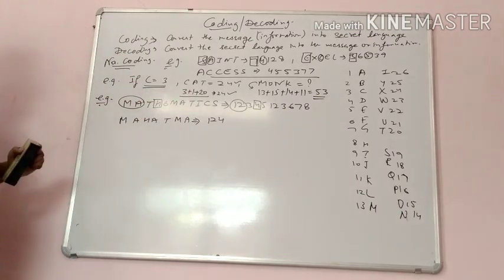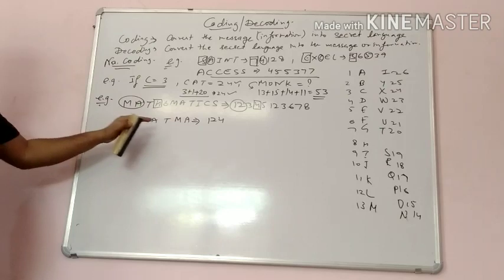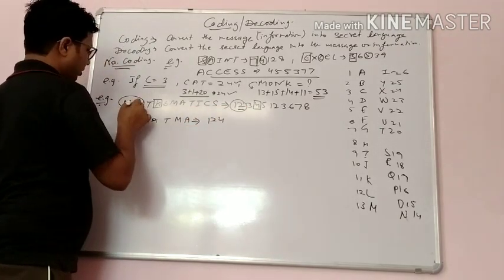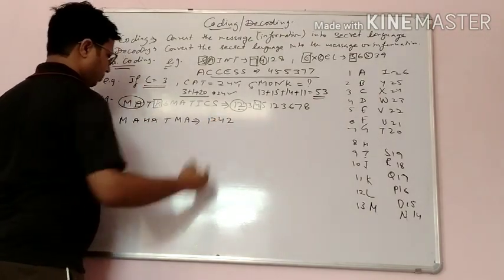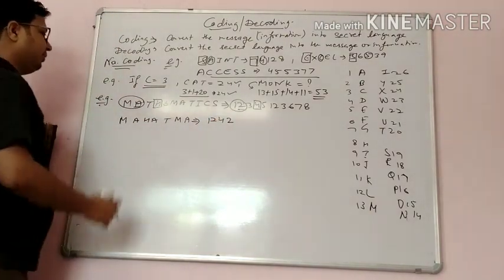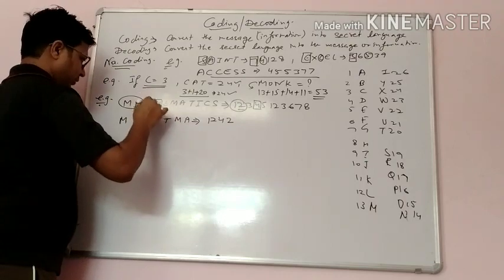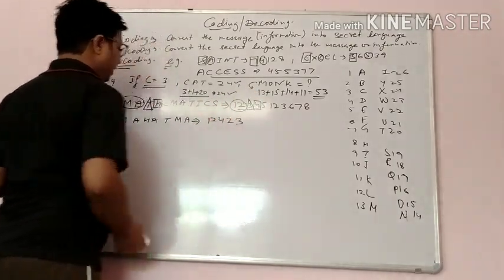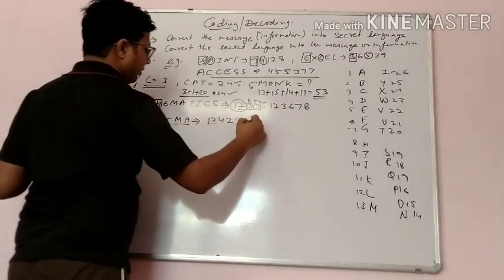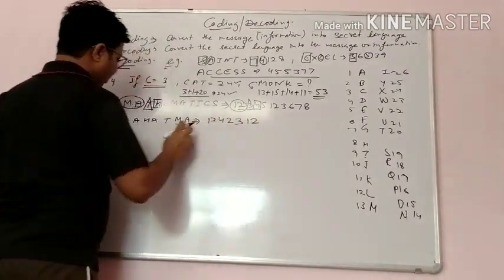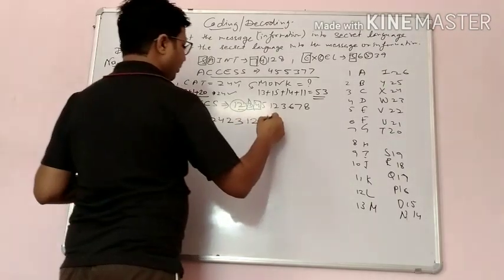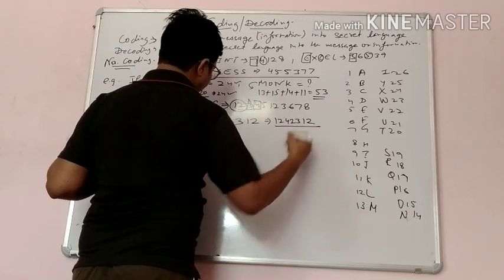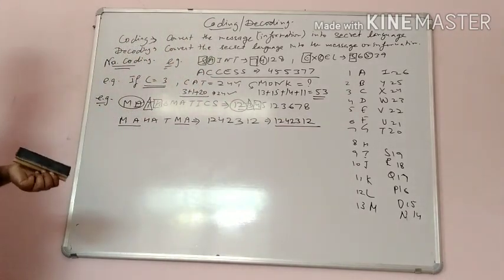After that it is A, which is 2, and T, which is 3, and MA is the same as 1 2. So the code for MAHATMA is 1 2 4 2 3 1 2.